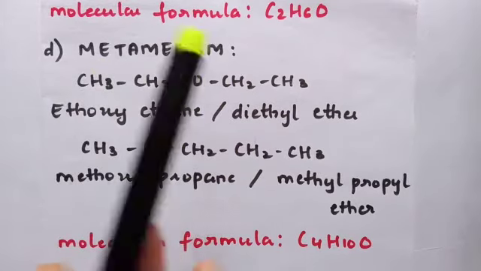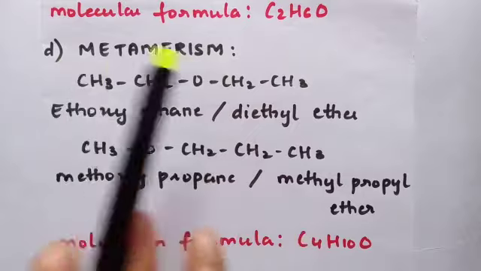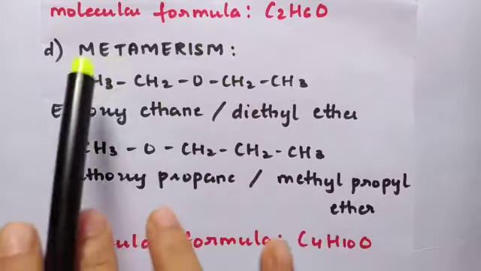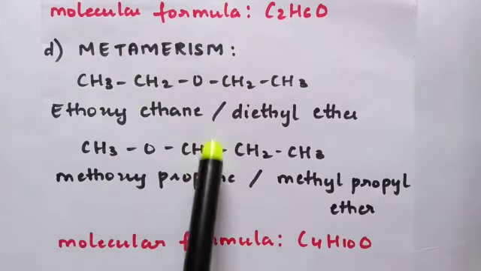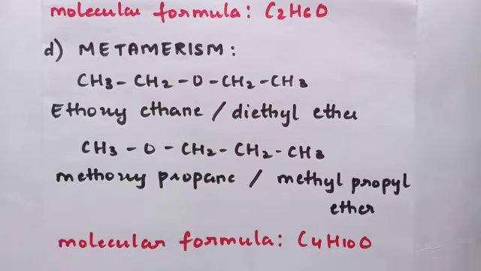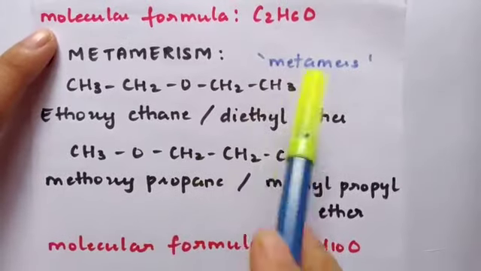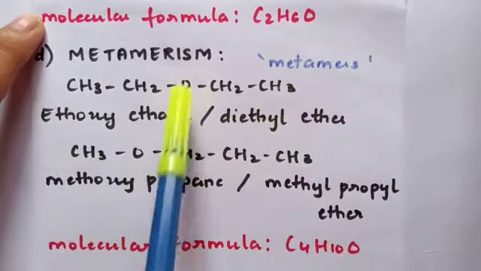Like for example, in chain isomerism, the compounds are known as chain isomers, right? So similarly, in metamerism, the compounds are known as metamers of each other. Okay students, metamers. Now you all can see I have drawn two compounds over here.